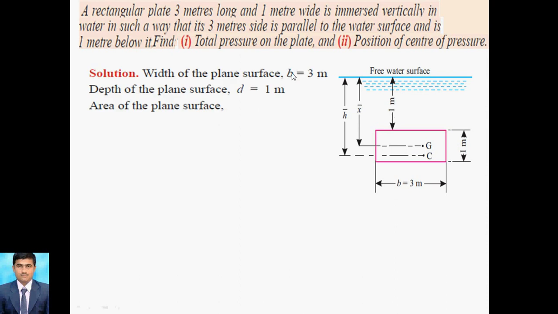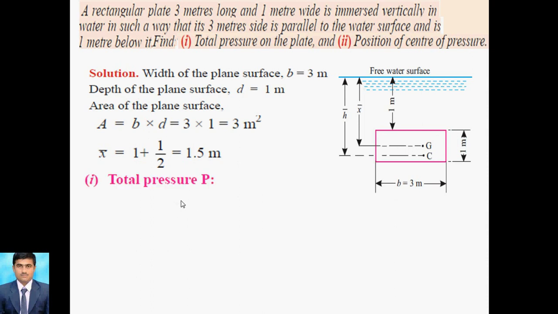So this is x bar. Now the width is given, that is 3 meter, the depth is given, 1 meter, and for area, a rectangle is there, that's why 3 into 1. And x bar, I already mentioned, this is 1 and the plate is having 1 meter, so we can take divided by 2, because the center of gravity is from this point to this point. For x bar, 1 meter is there, and the center of gravity is divided by 2, so this is 0.5, so the whole x bar is 1.5.